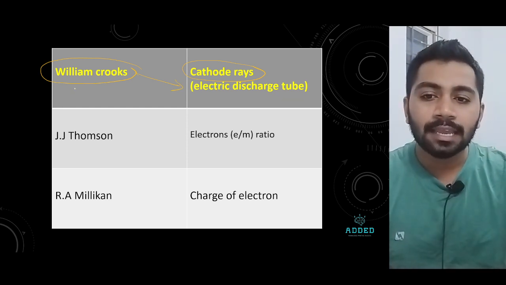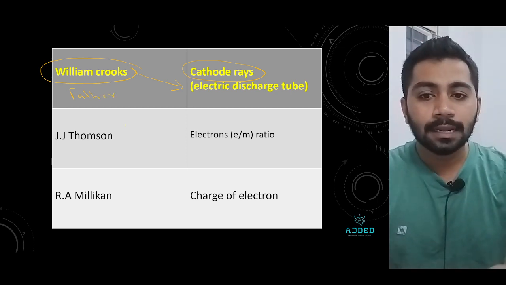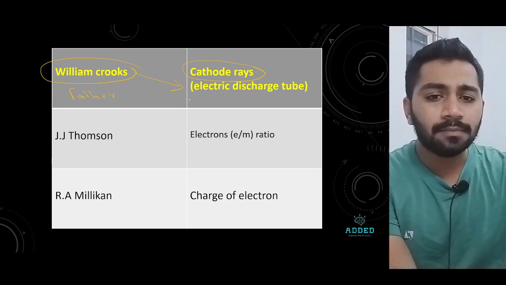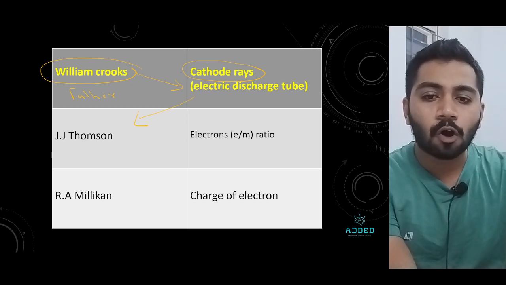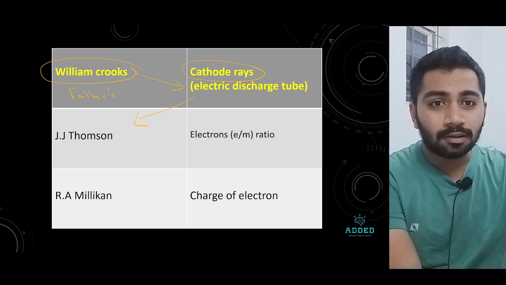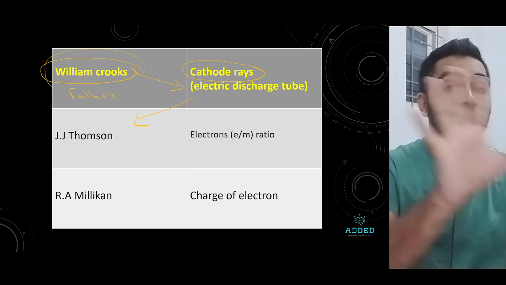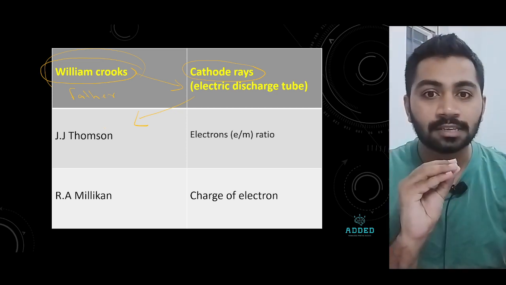You can say he is the father. At the same time, this phenomenon was used by J.J. Thomson, who found the electron. He is his father, his son is J.J. Thomson. Not really father and son, I'm just telling.